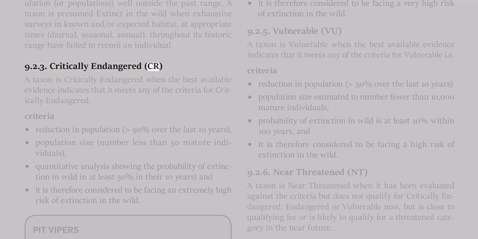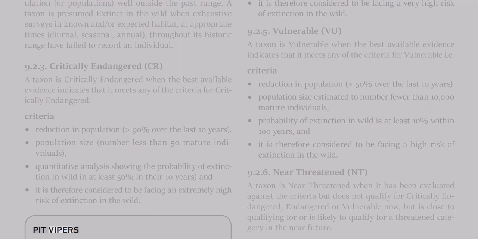9.2.3 Critically endangered, CR. A taxon is critically endangered when the best available evidence indicates that it meets any of the criteria for critically endangered. Criteria: reduction in population greater than 90% over the last 10 years; population size fewer than 50 mature individuals; quantitative analysis showing the probability of extinction in the wild is at least 50% within 10 years. It is therefore considered to be facing an extremely high risk of extinction in the wild.